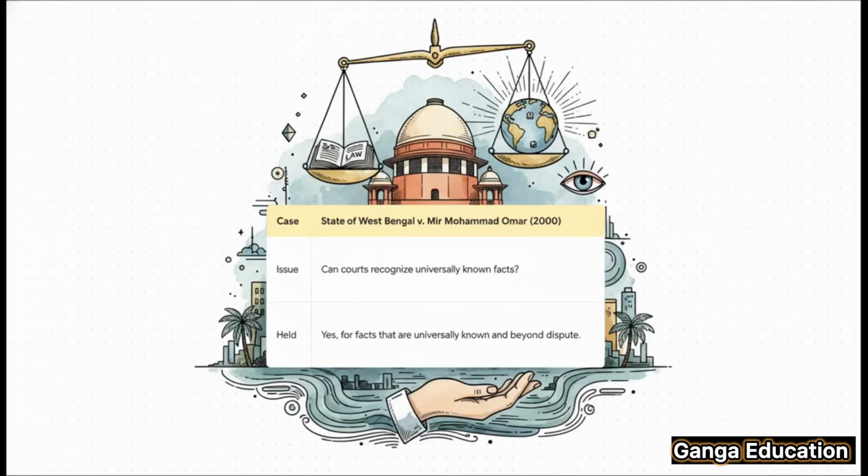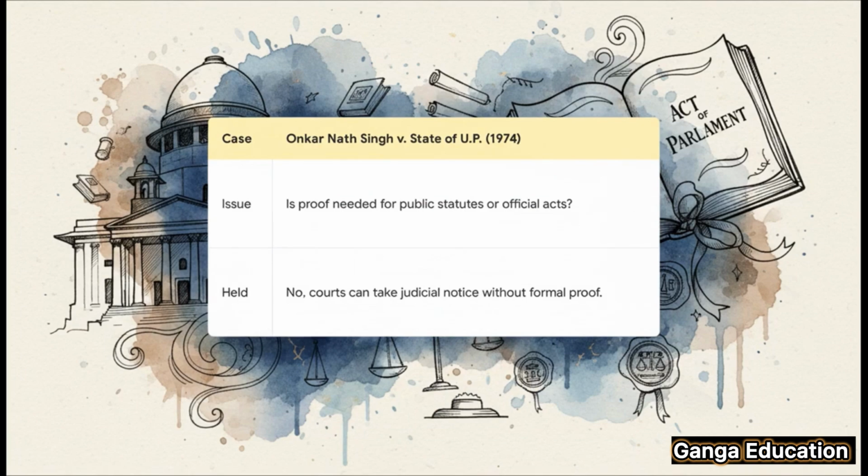Now, this is a key case you should definitely know. In State of West Bengal versus Mir Muhammad Omar, the Supreme Court really cemented this doctrine. It held that courts have the power to take judicial notice of facts that are so universally known that they are beyond any reasonable dispute. This judgment is basically the bedrock that reinforces Section 51. And here's another important one. In Ankar Nath Singh versus the state of UP, the Supreme Court clarified that courts can, and really should, take judicial notice of public laws and official government acts.